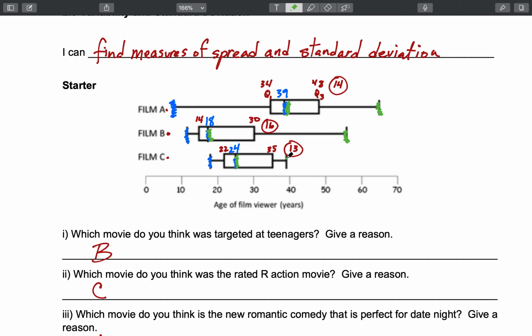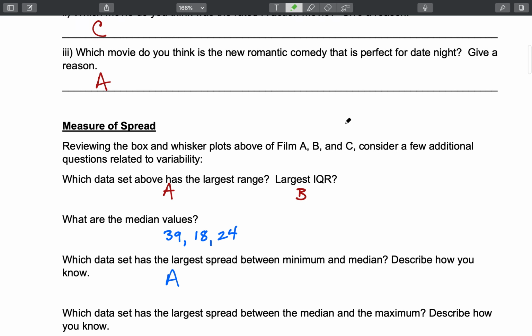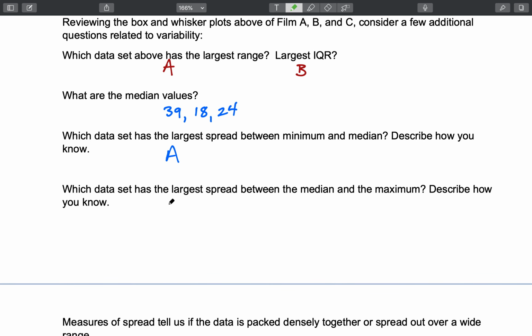This one actually looks like it's definitely going to be B, because that was the film targeted for teenagers. So there weren't nearly as many older people watching it. That one definitely has the farthest spread between the median and the maximum.